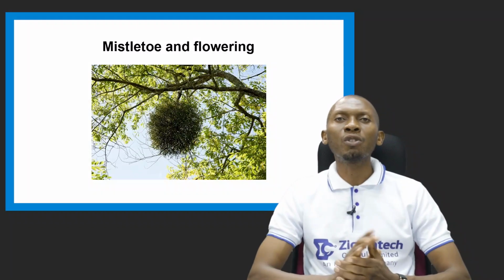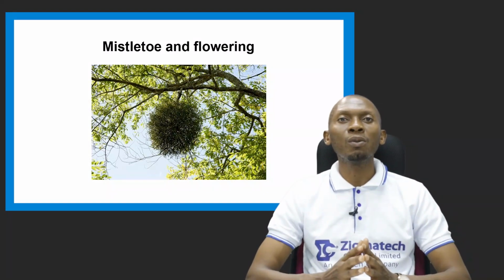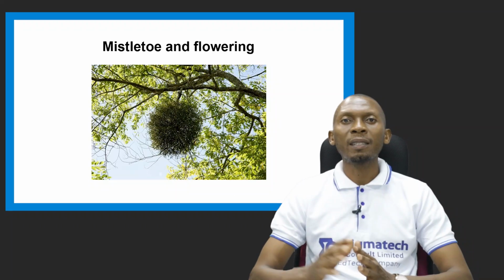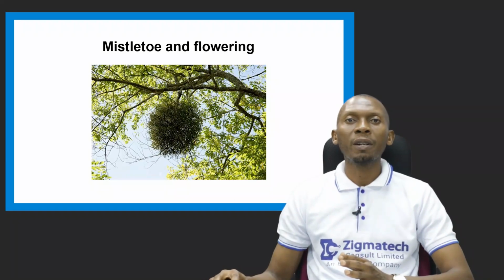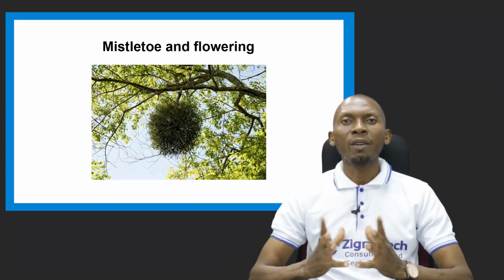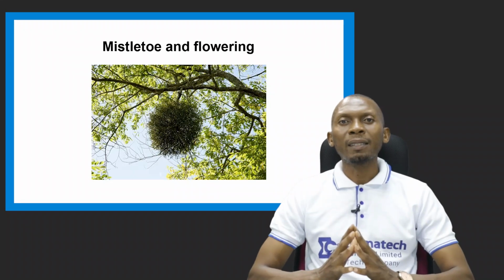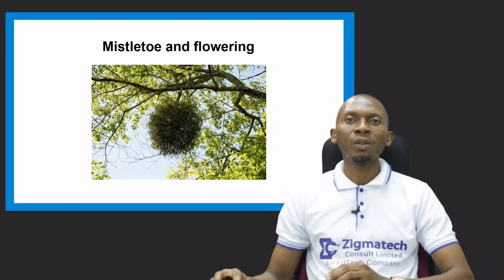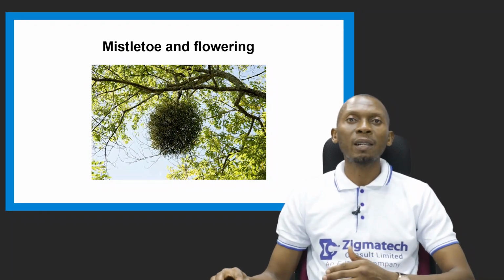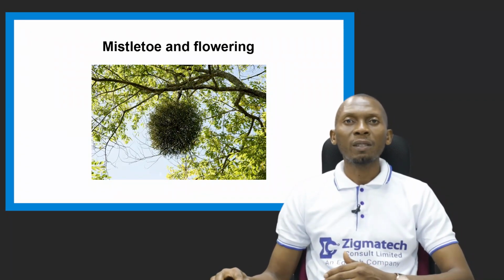This is a picture showing the relationship between the mistletoe and the flowering plant. You can see this bunch on the flowering plant. That is mistletoe, depriving the main flowering plant of water and other nutrients.